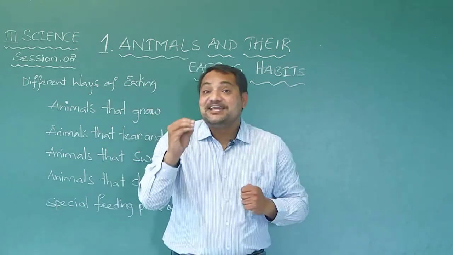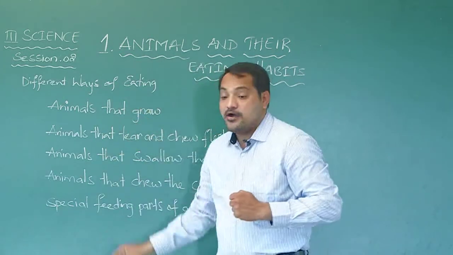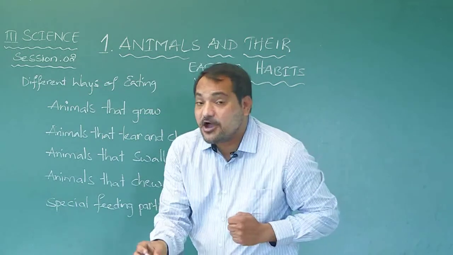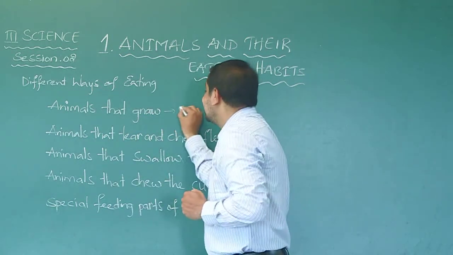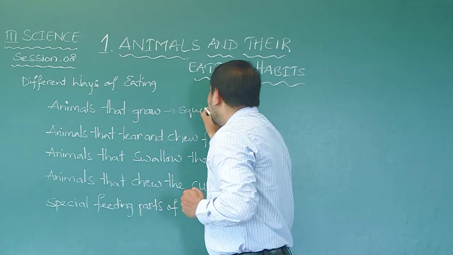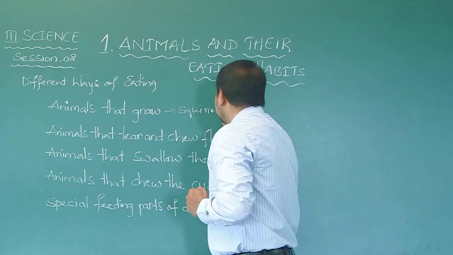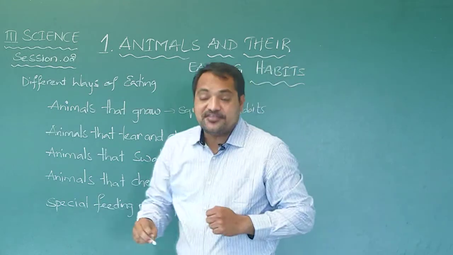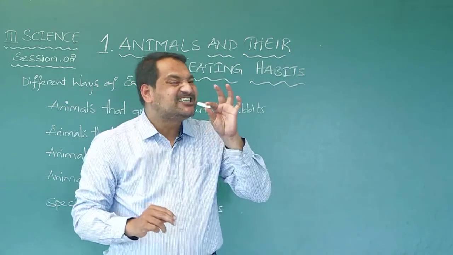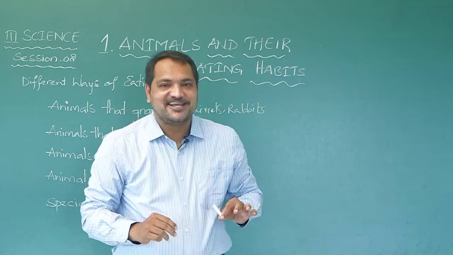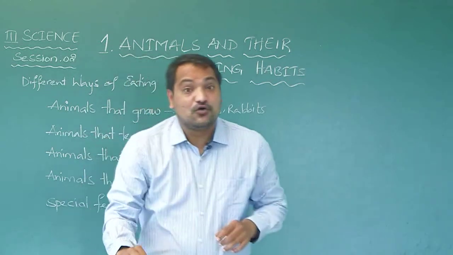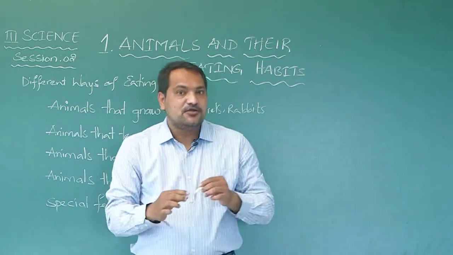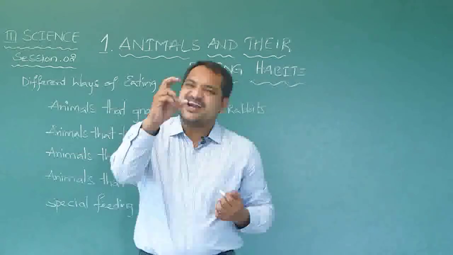So, the animals that gnaw. What animals gnaw? Squirrels, okay, and rabbits. They gnaw their food. Gnaw means bite persistently, okay. So, what did nature do for them, sir? To gnaw the food, see, nuts.